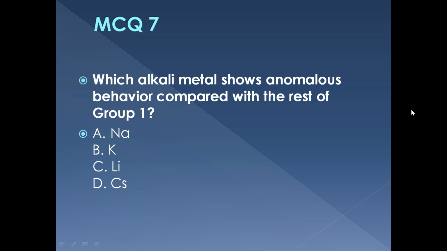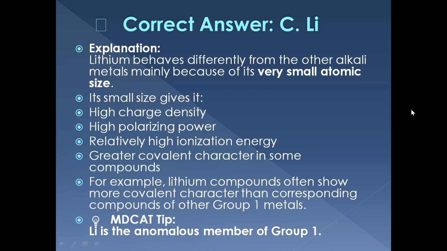MCQ 7. Which alkali metal shows anomalous behavior compared with the rest of group 1? Sodium, potassium, lithium, or cesium? The correct answer is lithium. Its very small size gives it high charge density and polarizing power, causing it to behave differently from the other alkali metals.